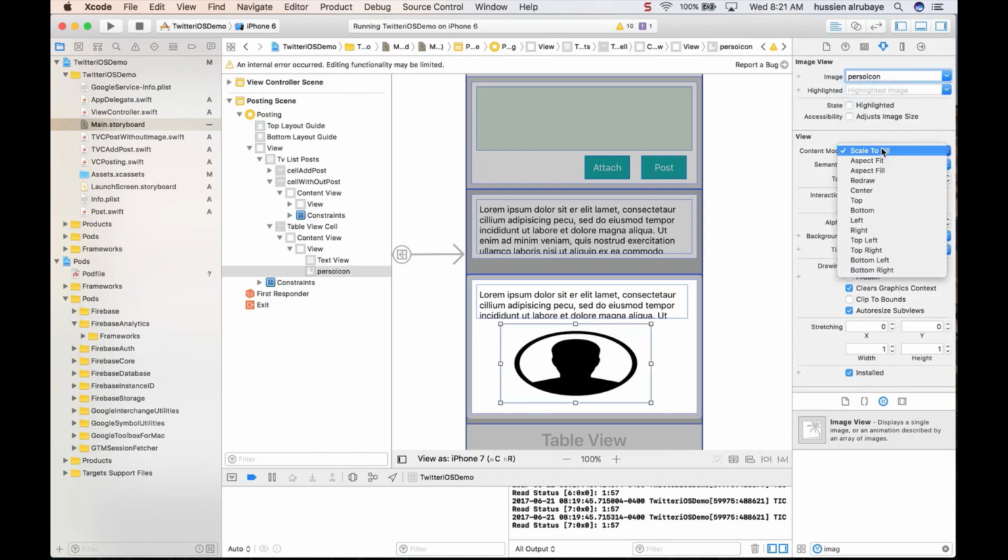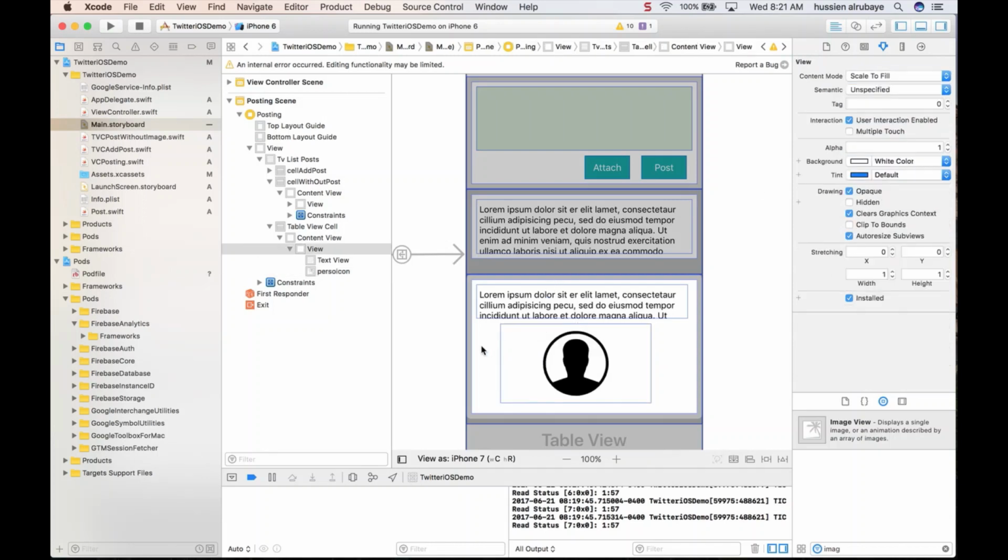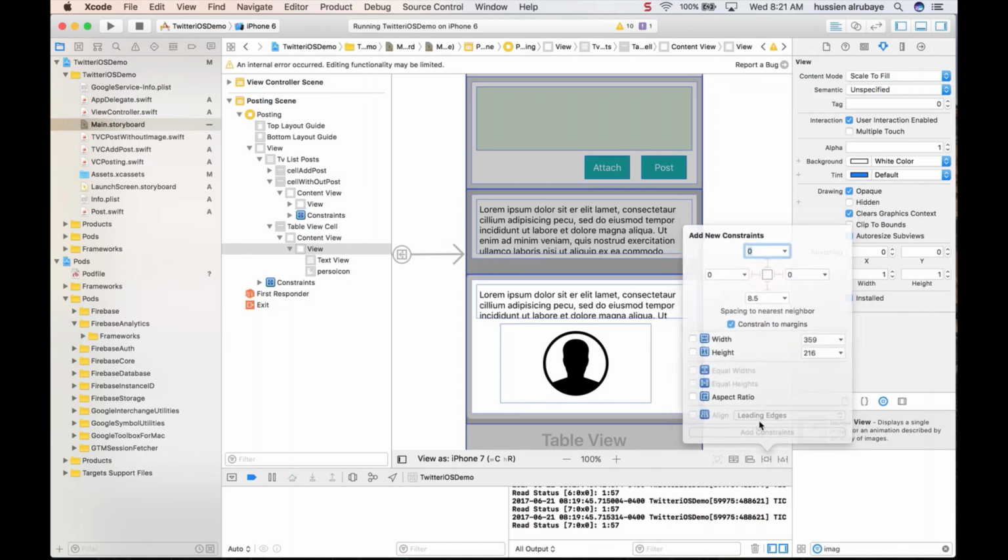Any image that you would like, not scale to fill, aspect fit to show you the image. Now yes, this one needs to be set up from all the places. I want it to be a fixed height. I don't care about the width.